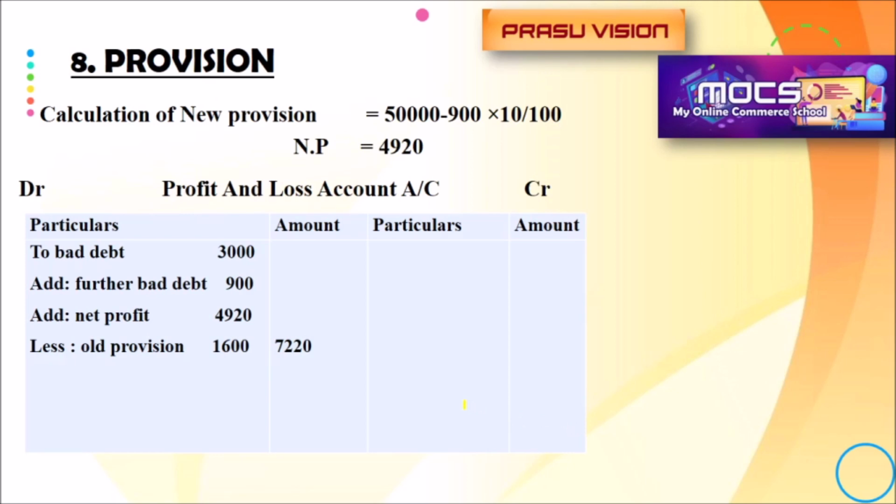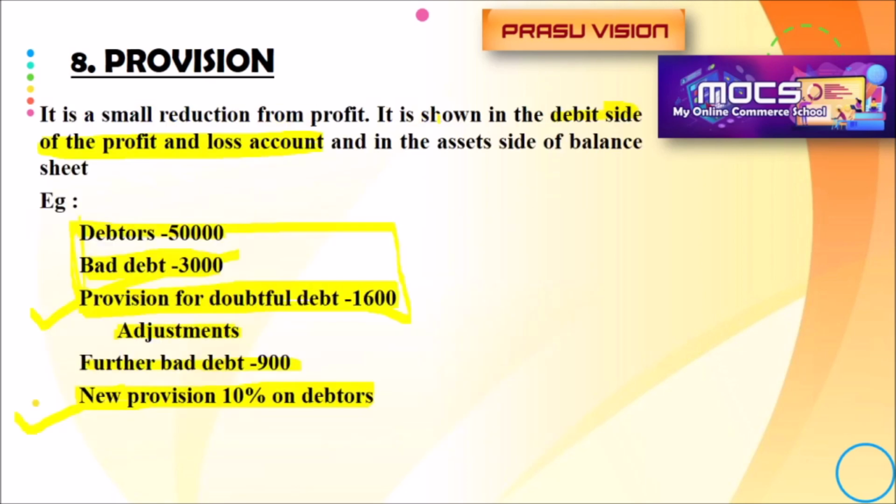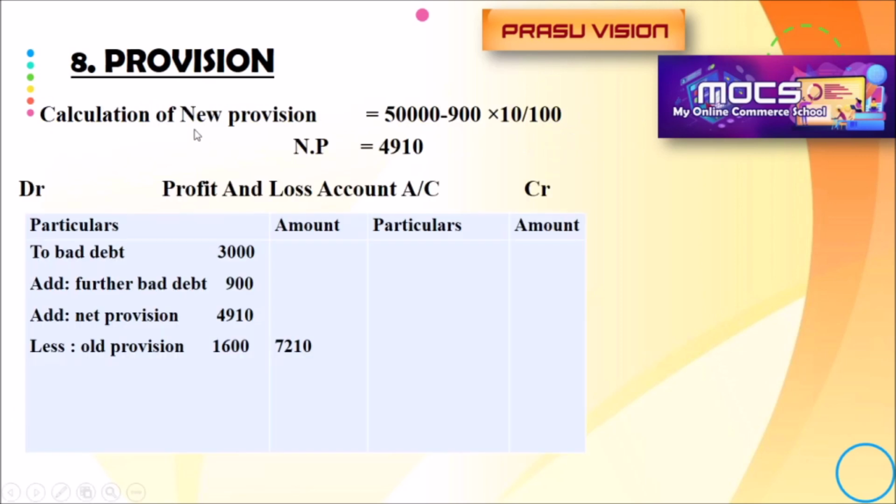First of all we have to calculate the amount of the new provision. All other amounts are given. It's very simple, but we have to remember, sometimes it will confuse you. 50,000 is the amount of debtors. What is 900? It is further bad debt. So my dear students, we have to calculate the amount of new provision, and at that time also we have to be very careful how to find the value of the new provision.